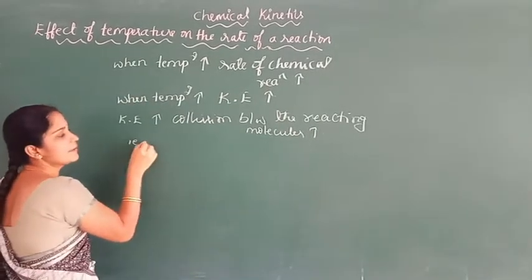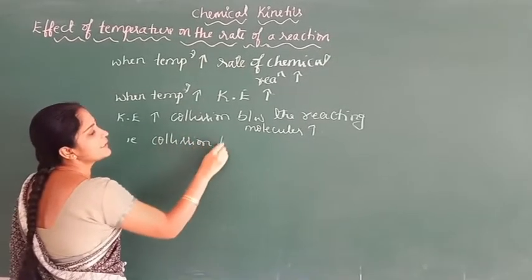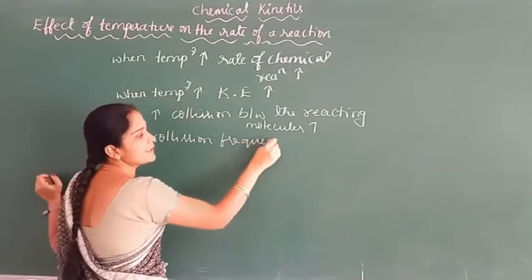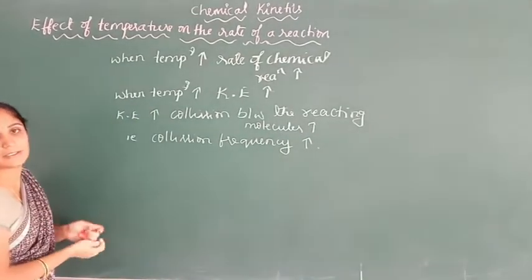That is, collision frequency increases. That's why the rate of the chemical reaction increases.